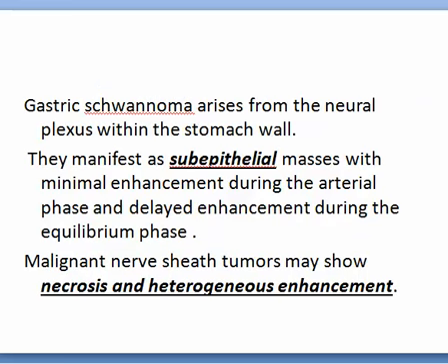Gastric schwannoma arises from the neural plexuses. They manifest as subepithelial tumors. So these are the list of the subepithelial tumors showing minimal enhancement during the arterial phase and delayed enhancement during the equilibrium phase. Malignant nerve sheath tumor may show necrosis and heterogeneous enhancement. So early minimal, late enhancement to occur in gastric schwannoma.